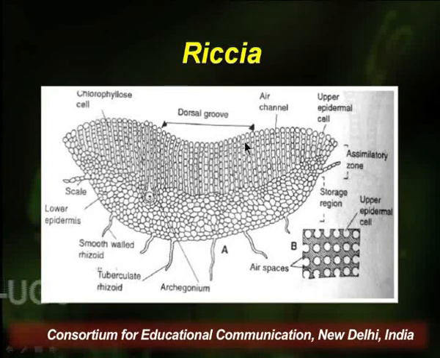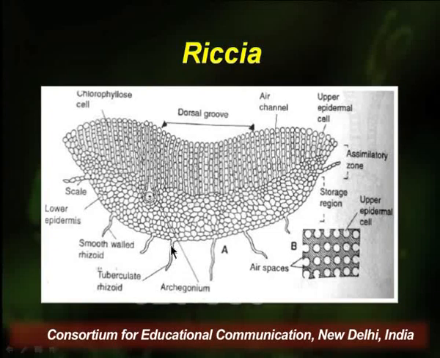In the central portion, we can very clearly see a depression which represents the dorsal groove, and it also represents the midrib of the thallus. On the lowermost surface, the lower epidermis, on the ventral side lie 2 different types of rhizoids, the smooth-walled rhizoids and tuberculate rhizoids.